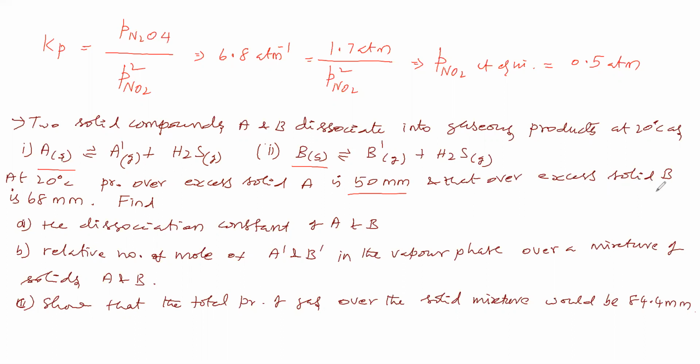That over excess solid B is 68 mm. Now, whether we have to take solid A and solid B separately, or as a mixture, in what way we have to take? Next, they are asking the dissociation constant of A and B. That means we have to find the equilibrium constant of A and the equilibrium constant of B.